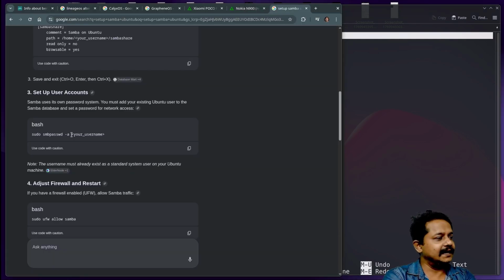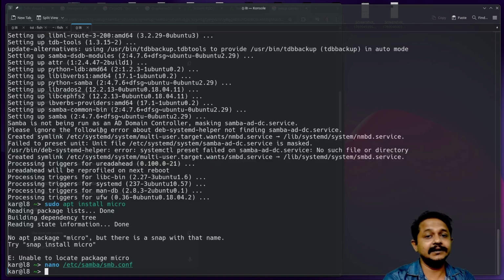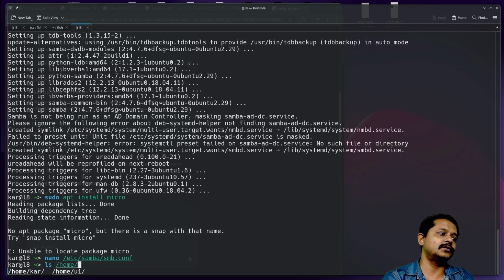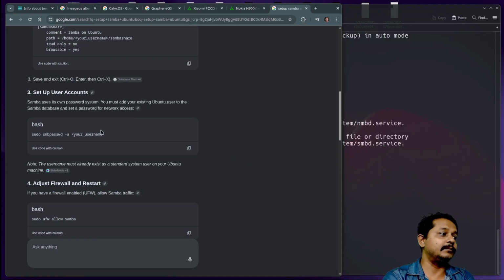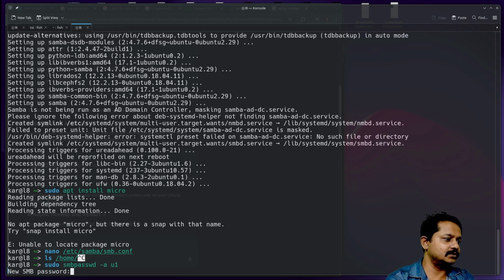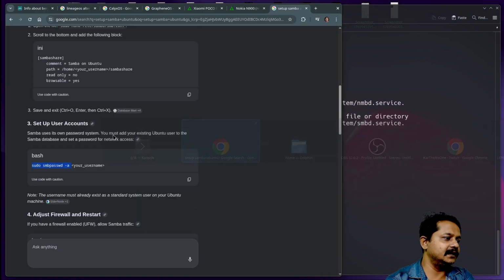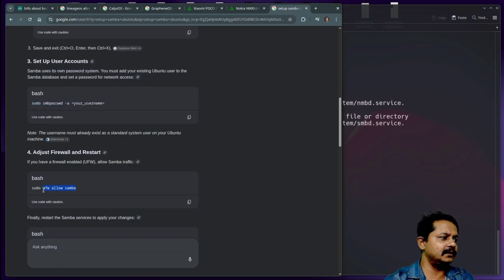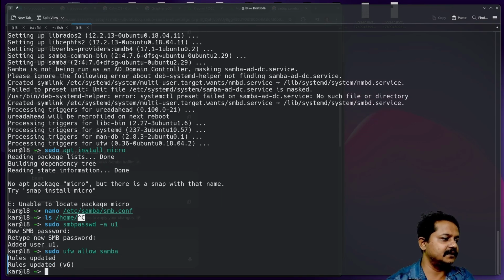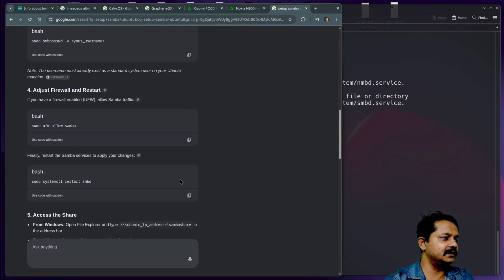Here things are a little complicated. On your Linux system, you do have some user space. By default you can see users with ls /home. There are already 2 users there, but those users are different from the SAMBA users. That is the reason why you need this command for access control. New SAMBA password. Let's give a password. User u1 added. Adjust firewall rule. I think the firewall should already be configured after the installation. Okay, rules are updated. What's next?